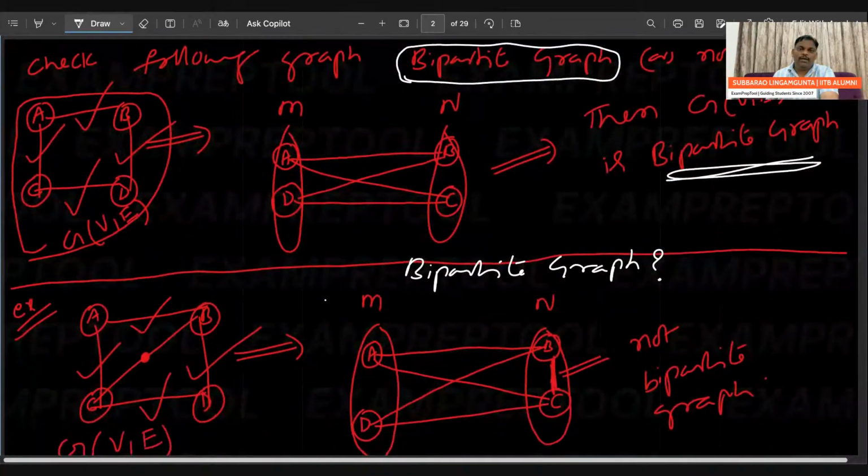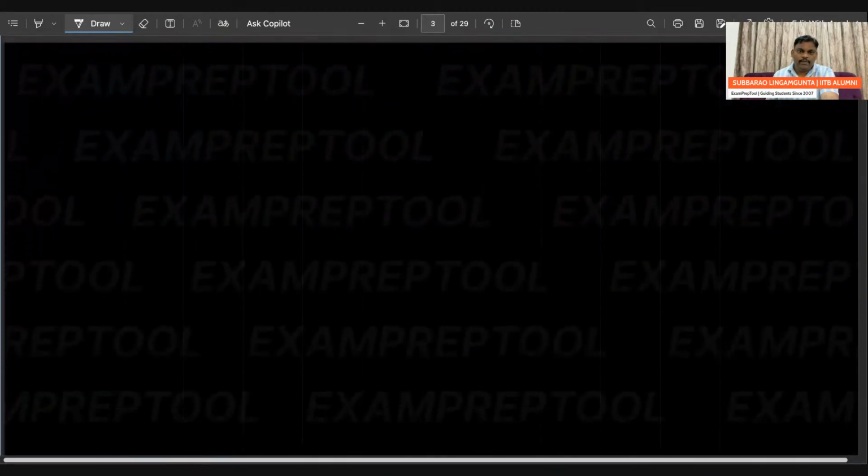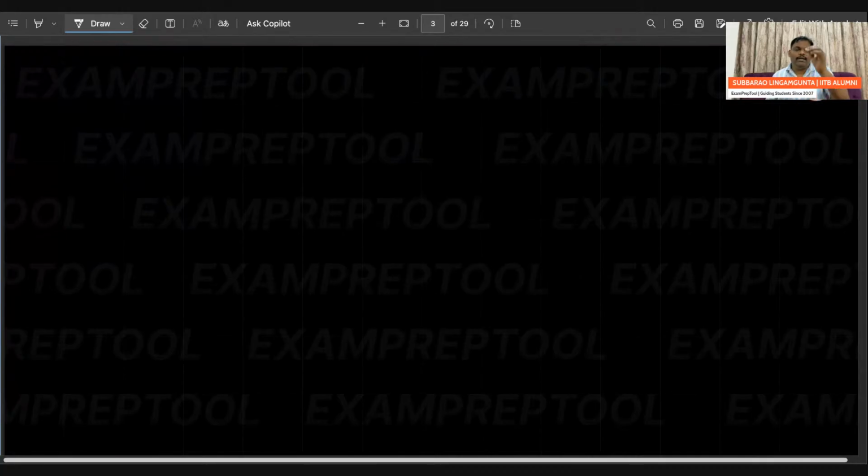Check whether the following graph is a bipartite graph or not. So two examples we have done. Now let's move on one by one. Careful, everyone, let's move one by one. So I'm trying one small line, so please listen carefully.